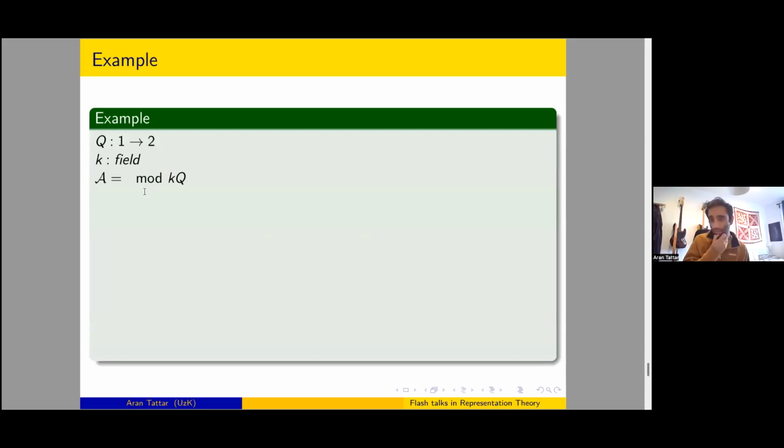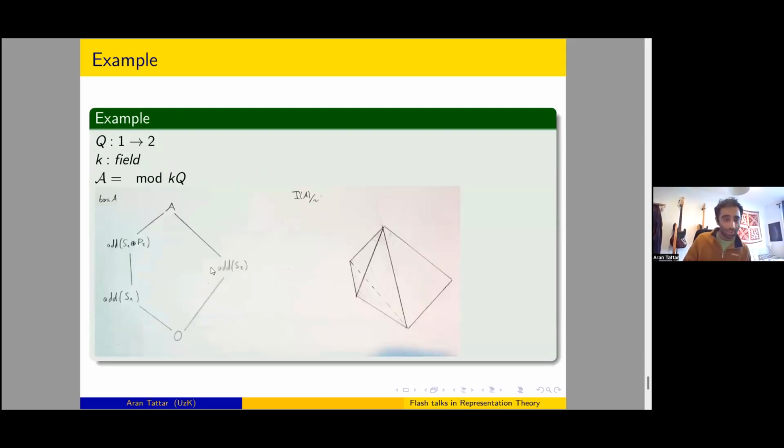And to end, I'd just like to give you an example. It'll be the largest example I can draw, which is just the A2 quiver and the small module category thereof. On the left-hand side, we have the poset, or lattice even, of torsion classes, and then on the right-hand side is the space of chains of torsion classes up to equivalence. A quick way to describe how one goes from the left-hand side to the right-hand side is that every path of length n-1 in the lattice gives you an n-simplex in the space of chains of torsion classes.